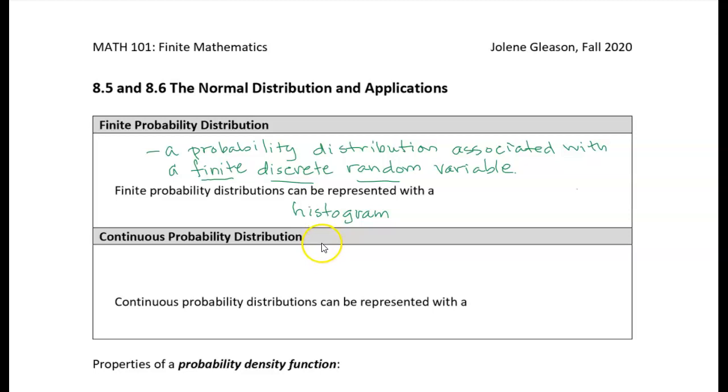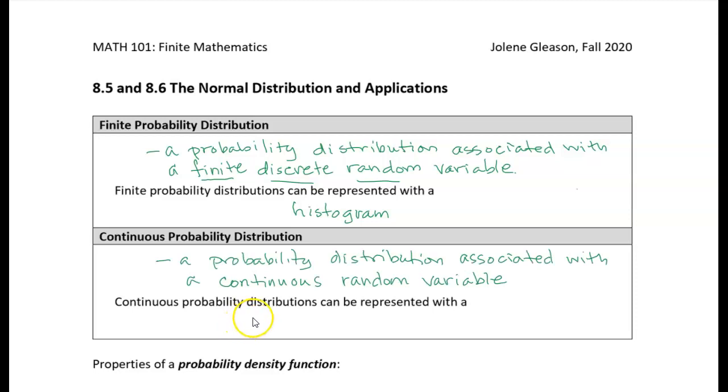Now we're going to move on to continuous probability distributions, where the random variable is a continuous random variable. A continuous probability distribution is a probability distribution associated with a continuous random variable.